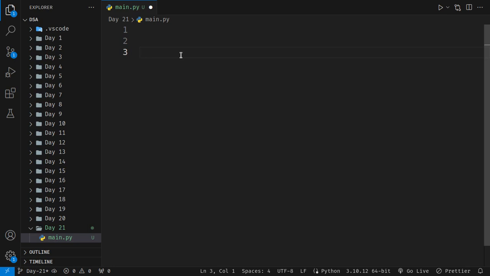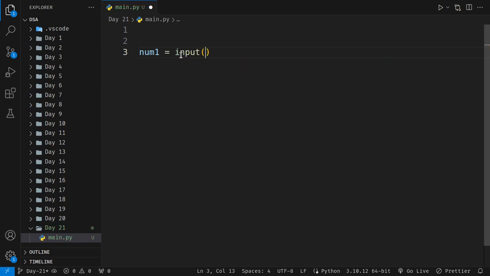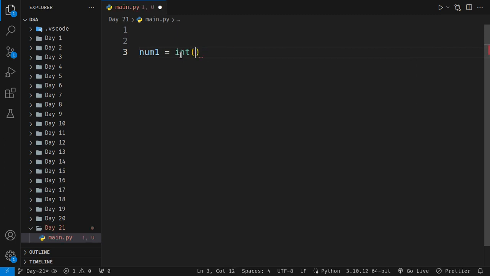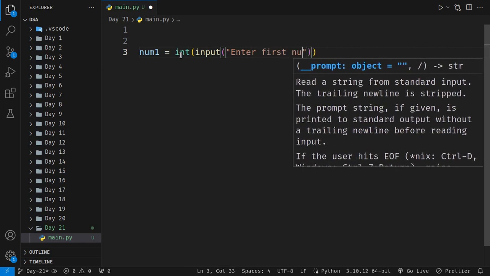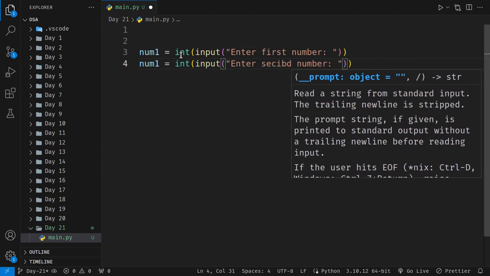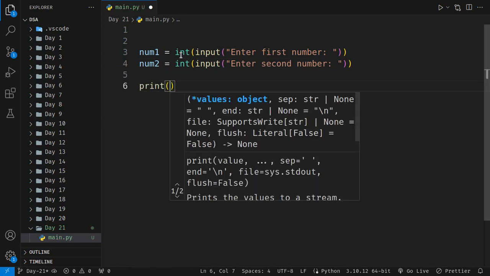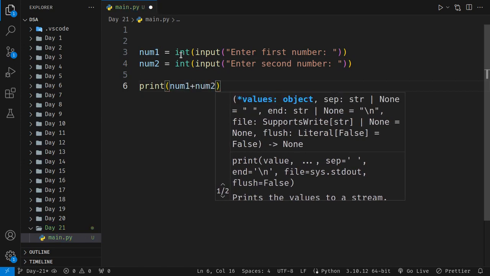So we will be creating num1 which will store something as an integer type, right? So input, and then enter first number, like this. I will duplicate this and say enter second number, and then num2, and after that I will print num1 plus num2.